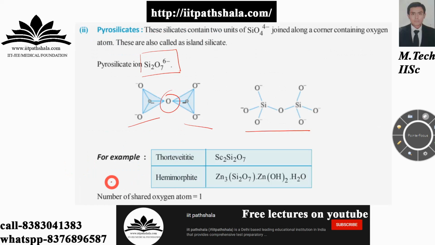Now if you move to the pyrosilicates, they contain two SiO4 units which are joined along a corner containing the oxygen atom. So how many shared oxygens are there? One only, as you can see from the diagram itself. There is one shared oxygen. It is readily asked directly in the examination: find the number of shared oxygens, or pyrosilicates contain dash number of shared oxygen atoms, or which of the following contain at most one shared oxygen atom among both of them.